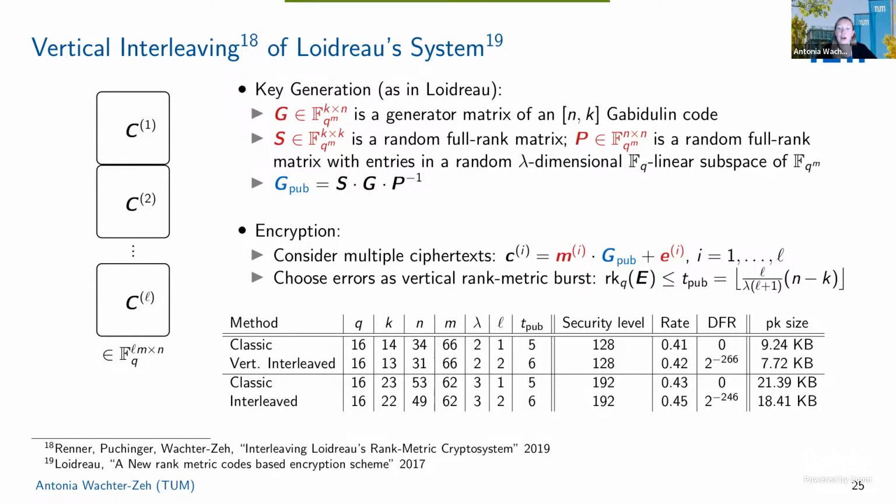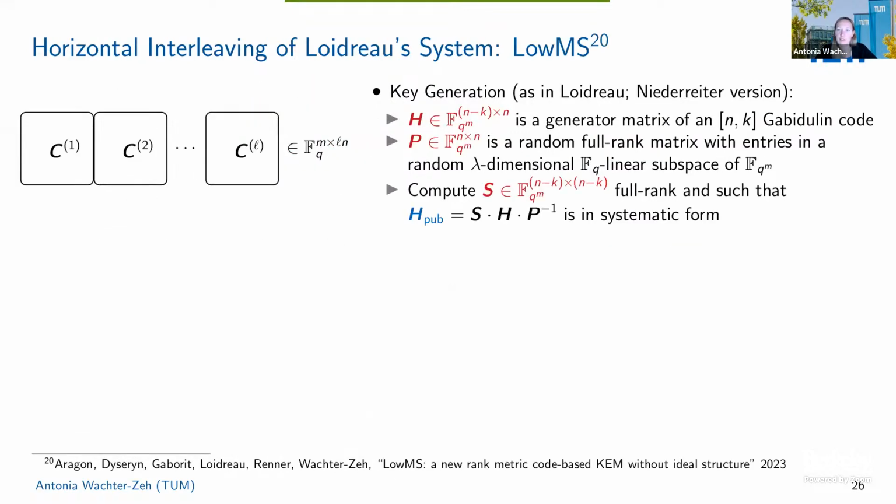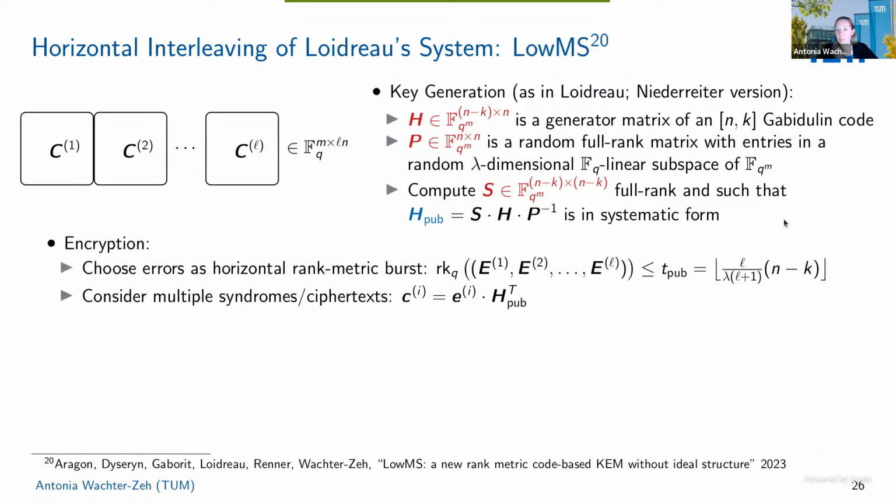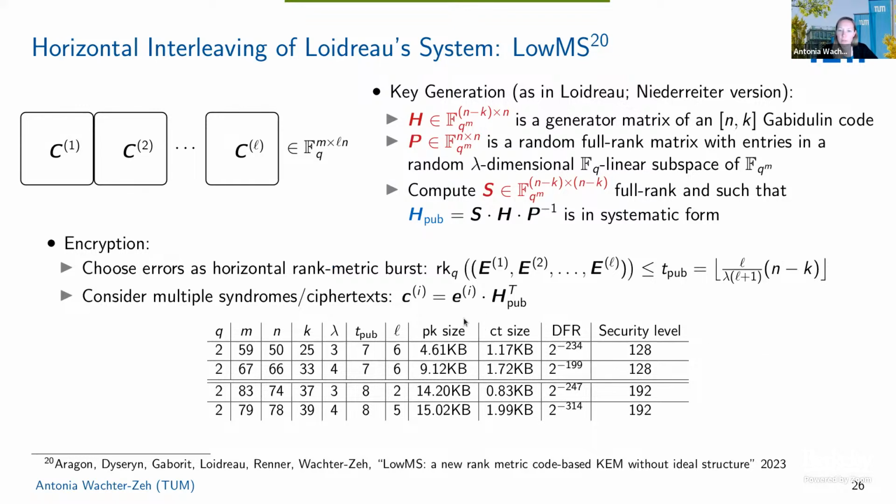Okay, so that's also why it doesn't improve that much. The thing is that we cannot have high interleaving orders here, because otherwise Eve could just use the general linear high interleaving order decoder. But if you use horizontal interleaving of Loidreau's system, basically the same way. Now here it's written in the Niederreiter form, so with parity check instead of generator matrices. But in the end, this doesn't make a difference. Again, we choose the errors as a horizontal rank metric burst, meaning they share the same column space. And now you get multiple ciphertexts or multiple syndromes, however you consider it. And then you can really reduce the public key size by quite a bit. So that's the interesting thing.